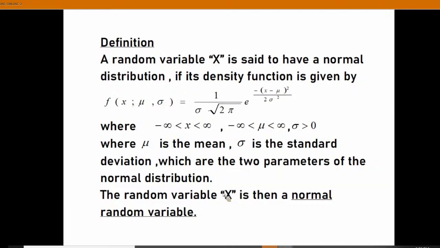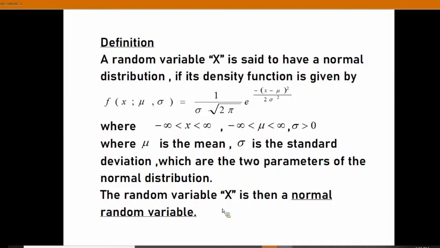If a random variable x follows a normal distribution, it is known as normal random variable. Random variable, we already learned in the first unit. Random variable means a real number which is associated with the outcome of a random experiment.